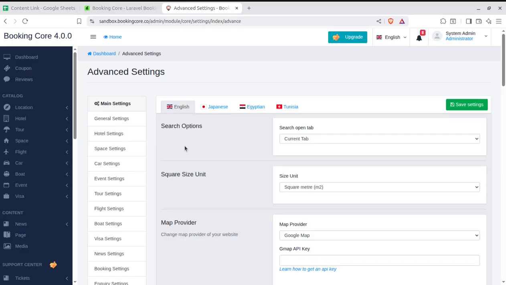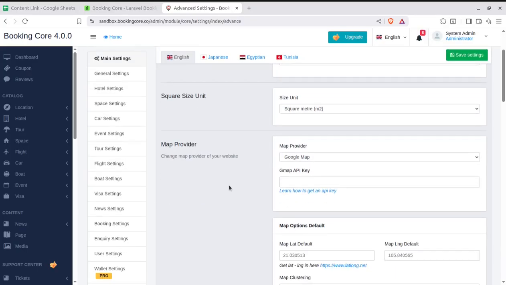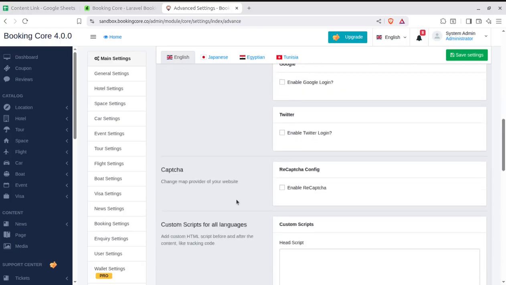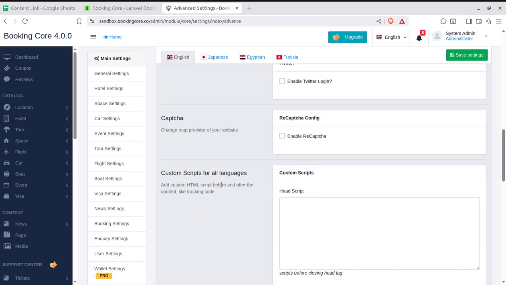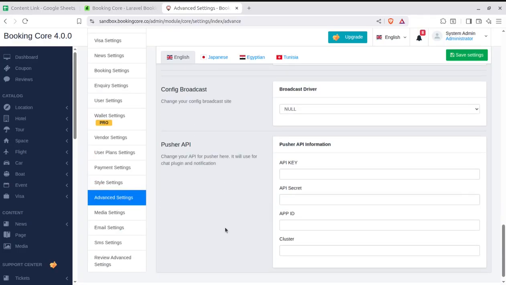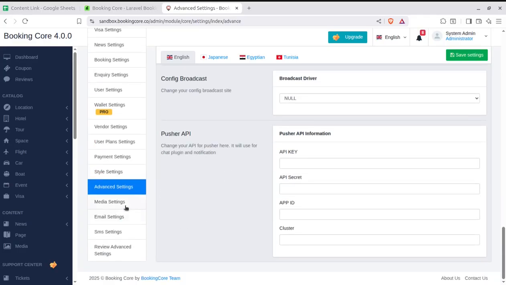Further, we have advanced settings. We can change the search options, square site unit, and the map provider. We can configure social login options here. We can enable reCAPTCHA or the CAPTCHA, the custom scripts in all languages, and the cookie agreement, and configure broadcast and Pusher API, just in case you are targeting that.